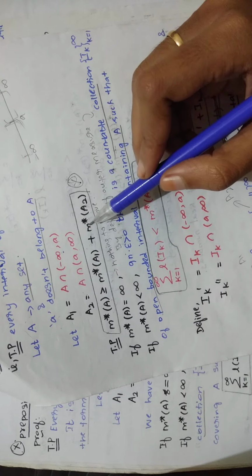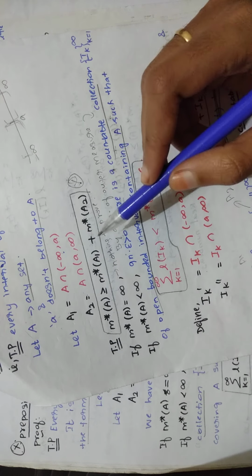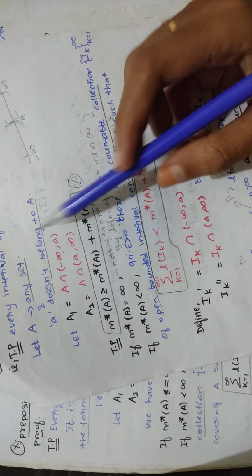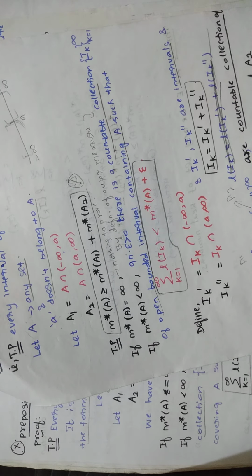Our intention is to prove this. To prove this, you need A1, A2, A, all these, right? That is why in the above steps you are taking a set A and writing what A1 is and what A2 is. Is that clear?